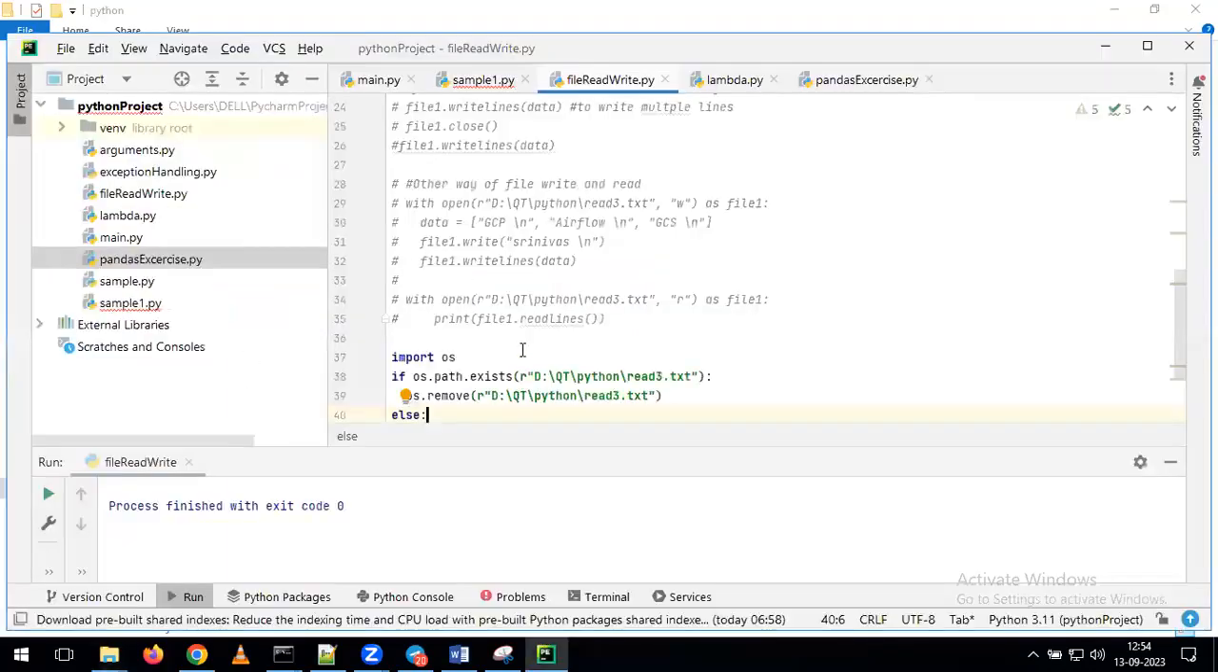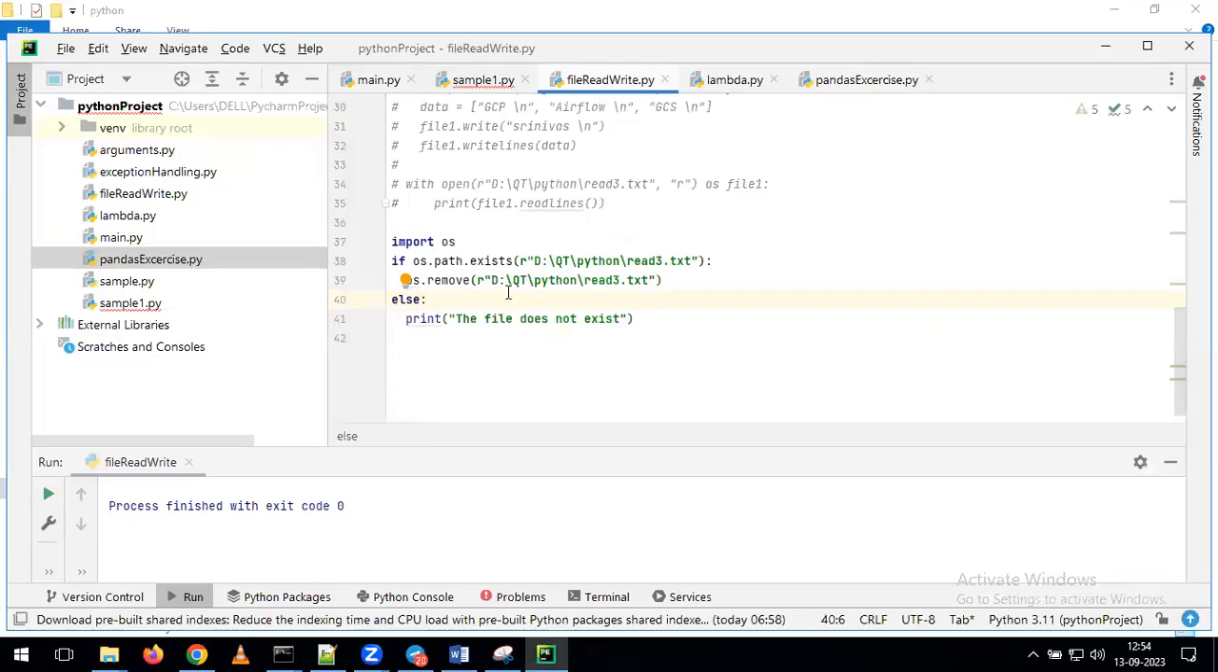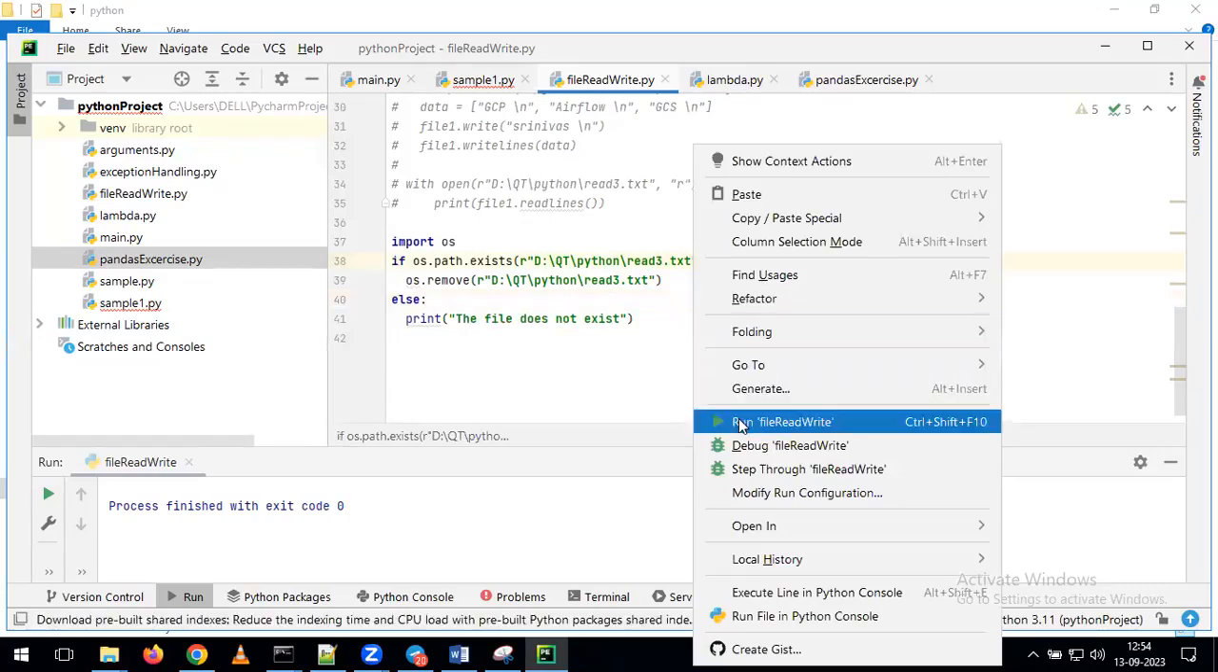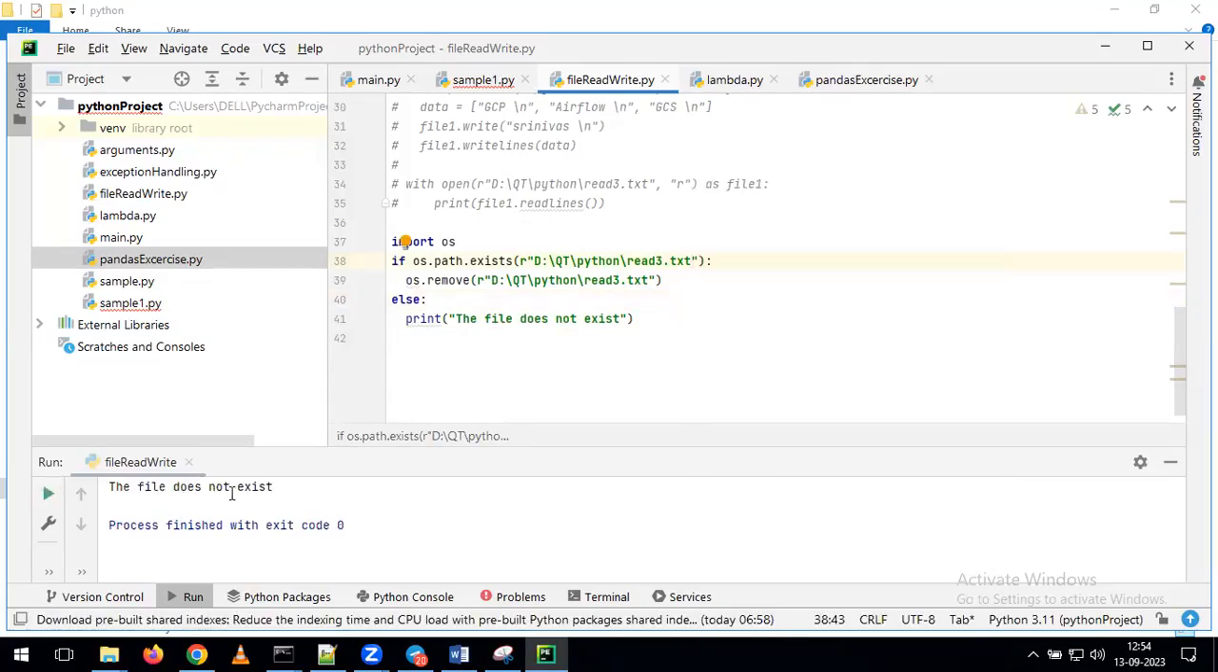Now tell me, if I run the same code one more time, what will happen? It will give the output as file does not exist. Let's check it once. We are getting the output as file does not exist because in this path, just now we deleted the file. If I run the same code one more time, what's happening, Andy? It goes to the else statement, and by using the else statement we get the output as file does not exist.